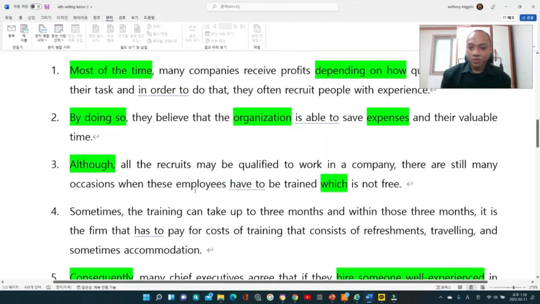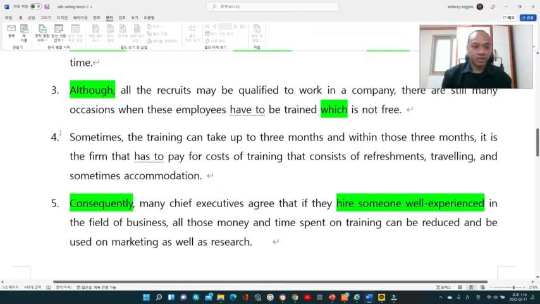So the third one, what I put is some of the cases, what people would do, and some of the disadvantages if they do not recruit someone who is experienced, and that is they have to train the employees, and that will cost money and that will cost time. The fourth sentence: sometimes the training can take up to 3 months. So this is an example. And within those 3 months, it is the firm that has to pay for costs of training that consists of refreshment, traveling, and sometimes accommodation. So these are the things that need to be included.